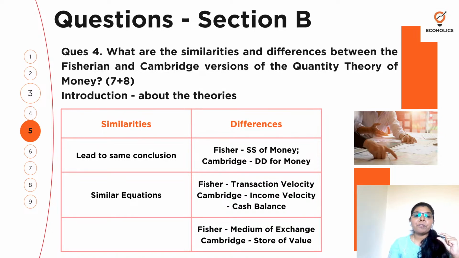After writing similarities, you can't give an introduction about the quantity theory of money, Fisher's approach or the Cambridge version. It doesn't make sense. The flow is not right. So coming up with the flow of the answer, deciding on it and sticking to it is very, very important.